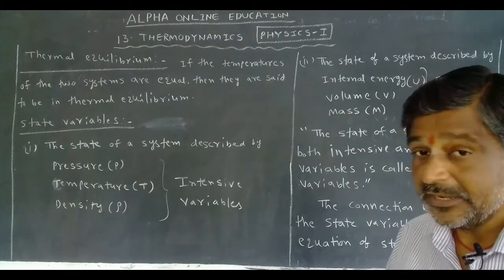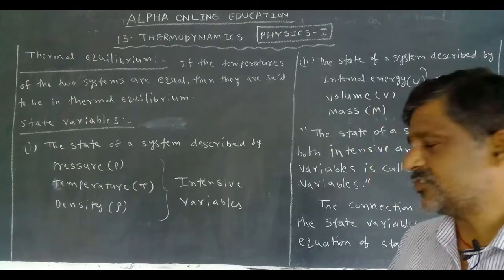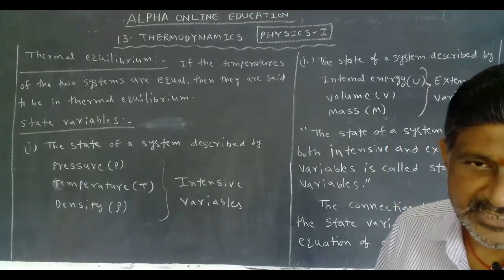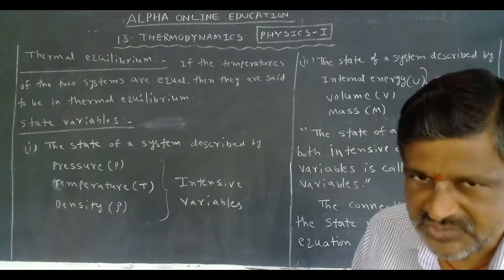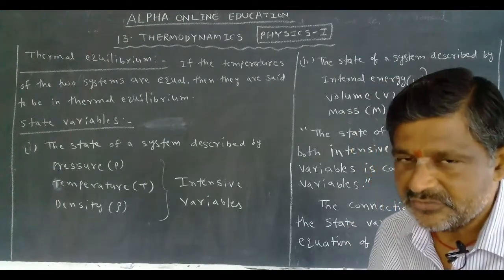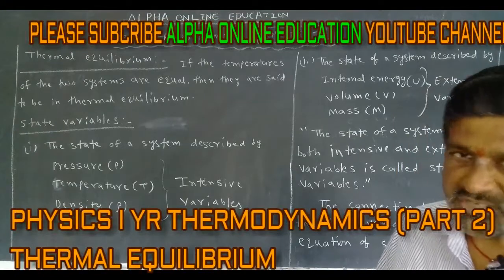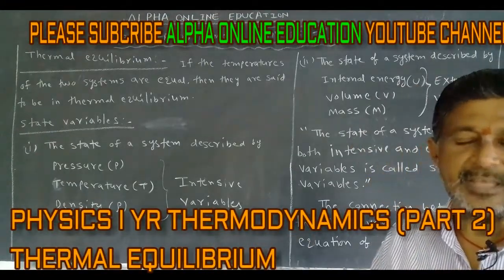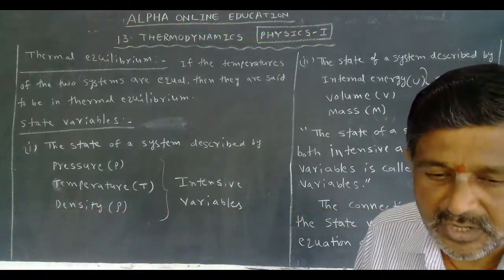But pressure, temperature, and density are called intensive variables. Internal energy, volume, and mass are called extensive variables. What describes these is called state variables, and the connection between them by an equation is called the equation of state.